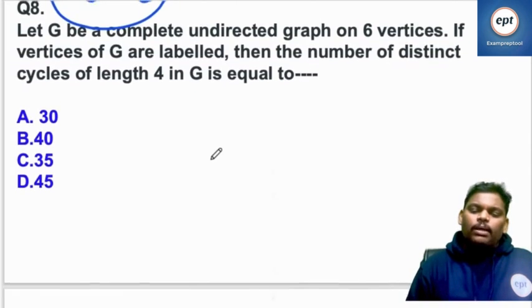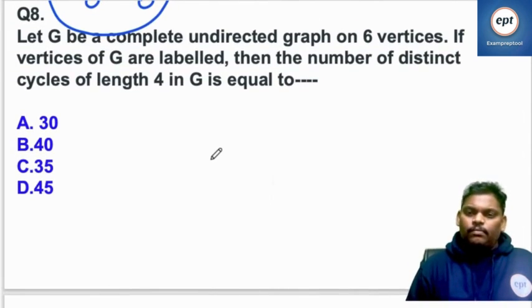Come to problem number 8. Yeah, start now. What is the answer? Don't worry about the almond doubt. You no need to bother. Yeah, it is problem number 8.